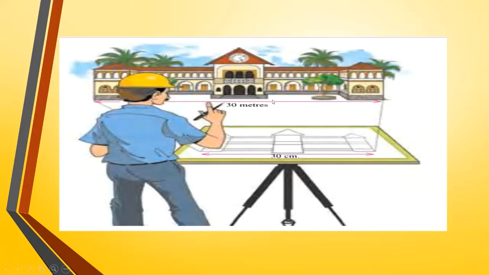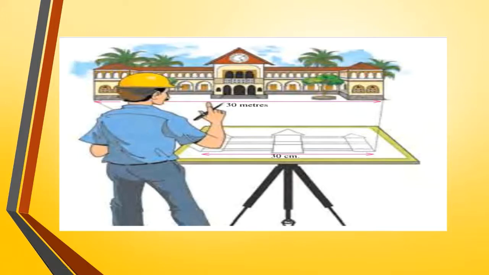Now such a thing is done by a person. Such a person who prepares sketches on a small paper or a map is called a cartographer.